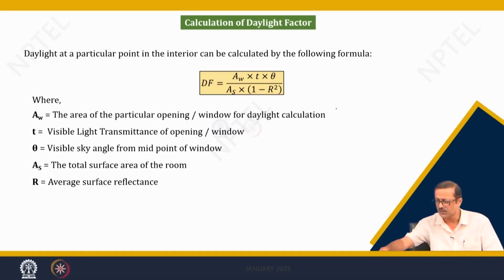opening of the window. Now, the character of the window is a translucent kind of material like glass or something, but it has a visible light transmission capacity.